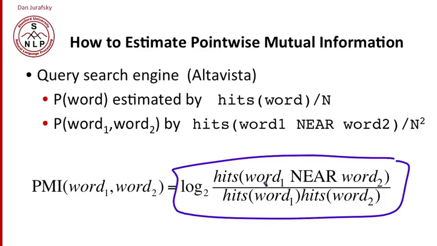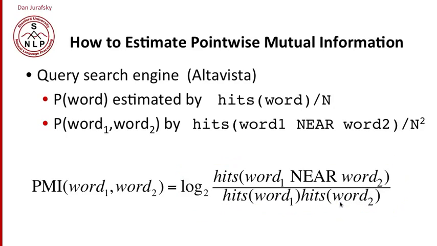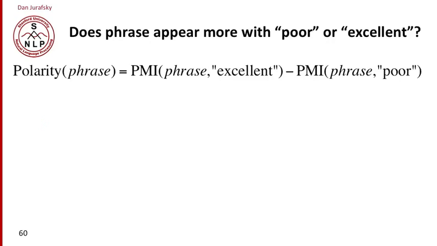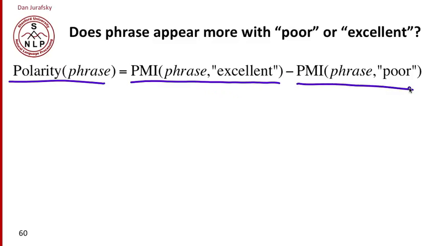So how many times do the words occur near each other? How many times do they occur individually, multiplied together? Once we have a measure of co-occurrence, of how much a phrase co-occurs with the word excellent or the word poor, we can now determine its polarity. The equation for polarity in the Turney algorithm is just the pointwise mutual information of a phrase with the word excellent, minus its mutual information with the word poor. So how much more does the phrase appear with excellent than poor, or vice versa?